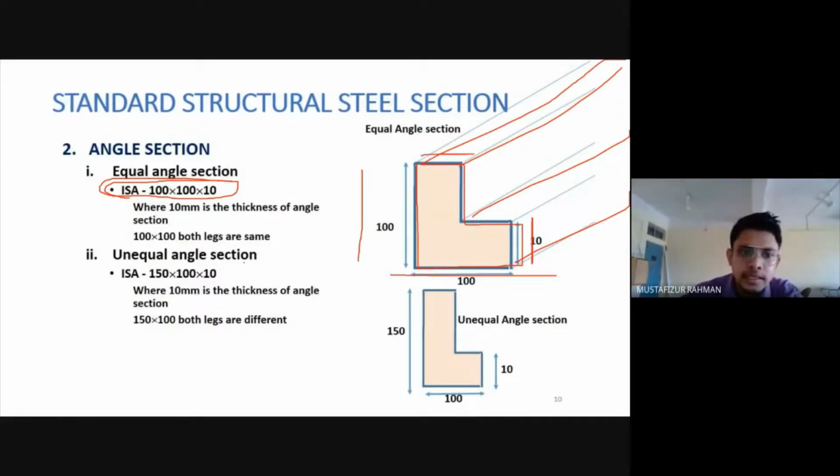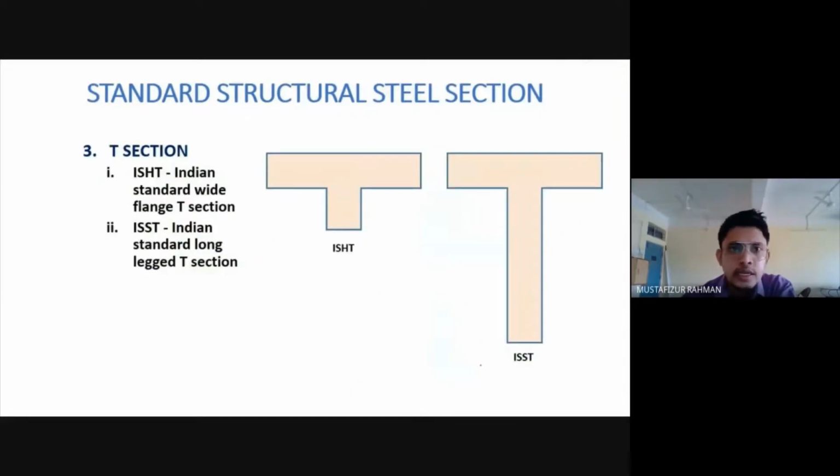Then this one is an unequal angle. This one had equal lengths, but this one is of unequal length. So it is written 150 by 100 by 10. That means one side is 150 mm, the other is 100 mm, and the thickness is 10 mm. This way they are designated. Then similarly, we will have the T section, wide flange, standard long leg.